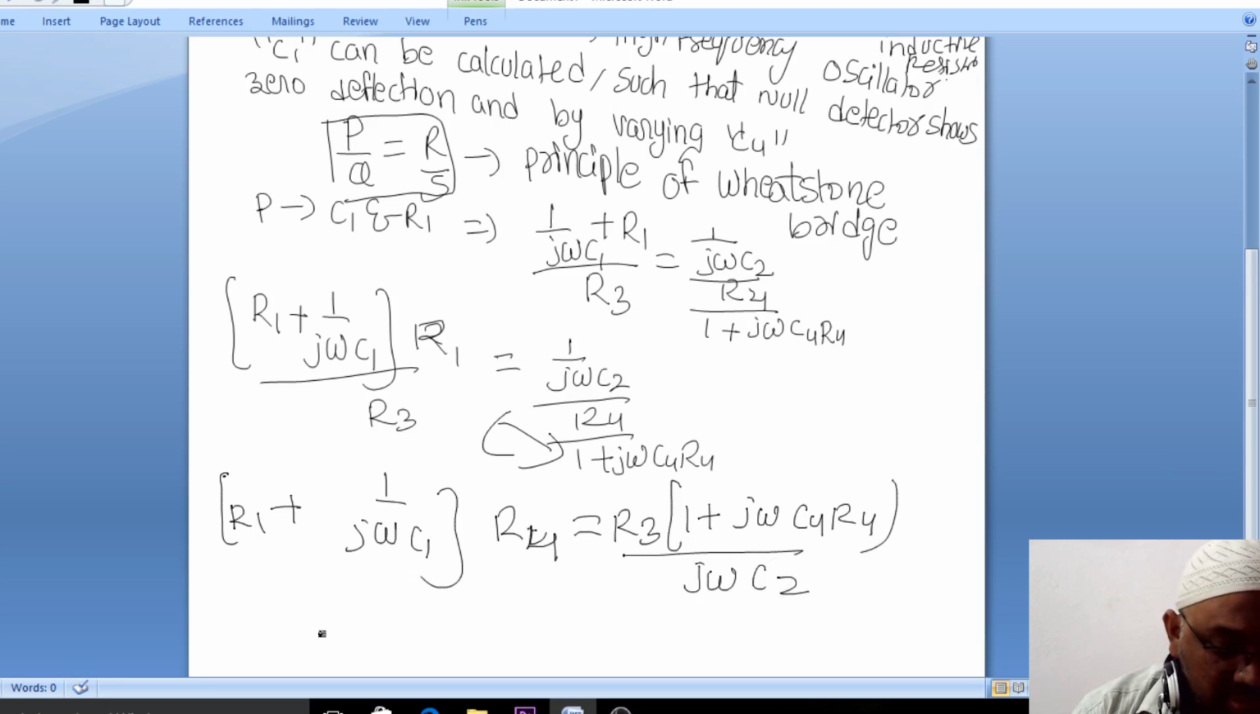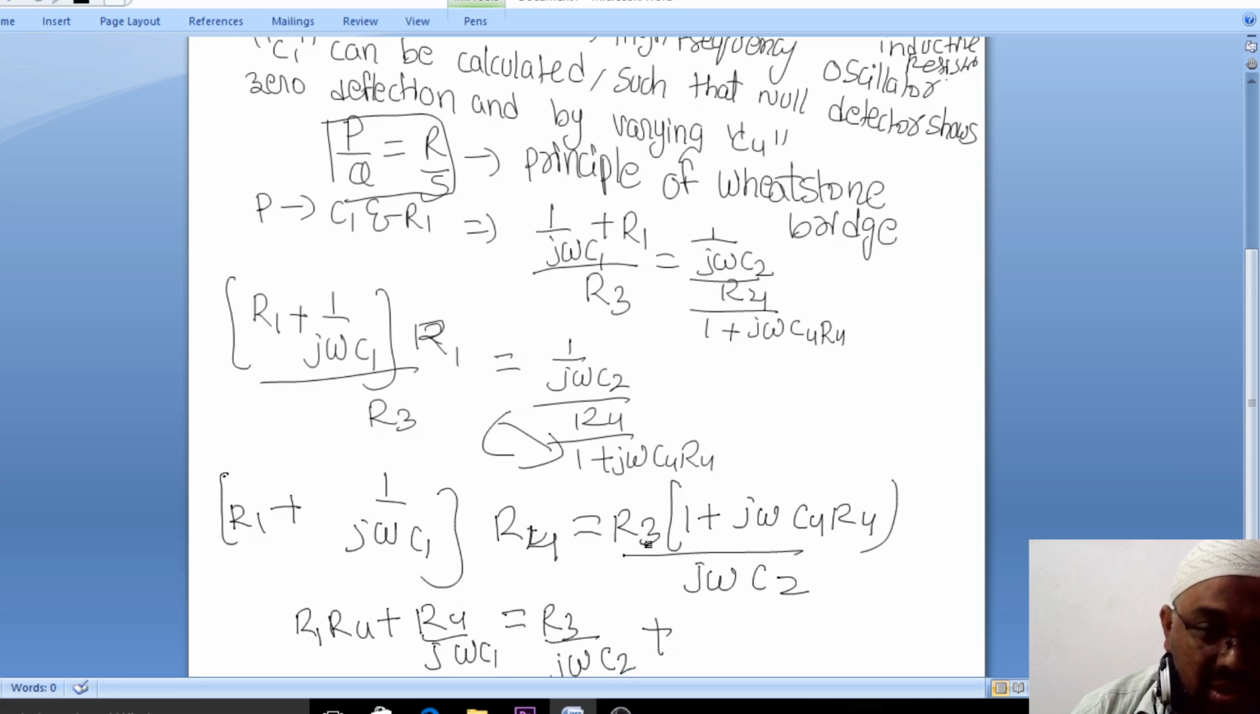Now we simplify it. R1R4 plus R4 by jωC1 is equal to R3 divided by jωC2 plus, having multiplied this out, R3R4C4 divided by C2.